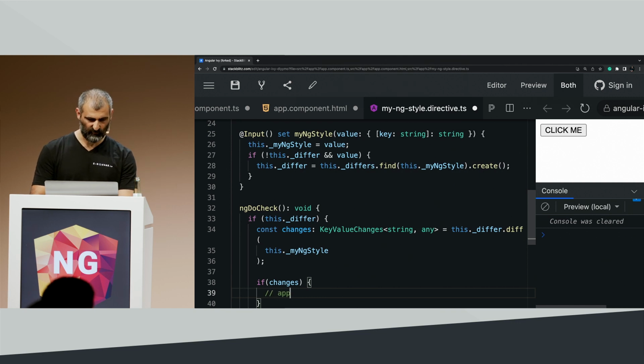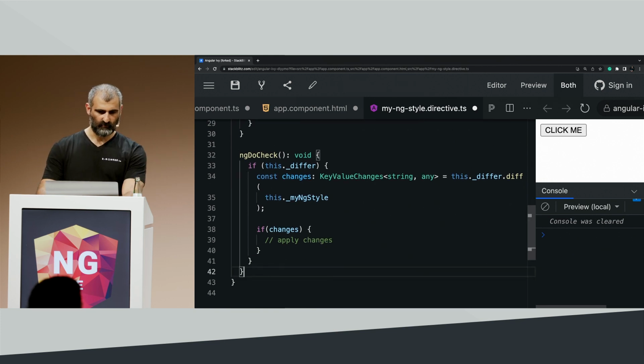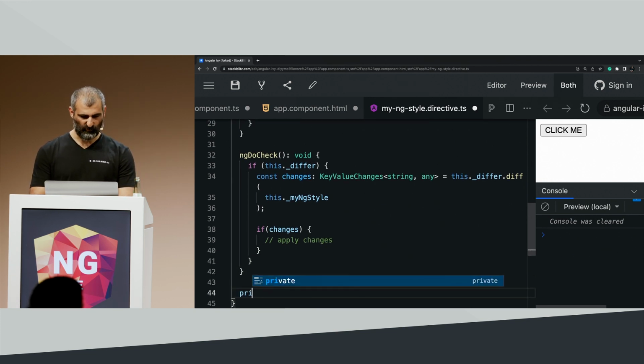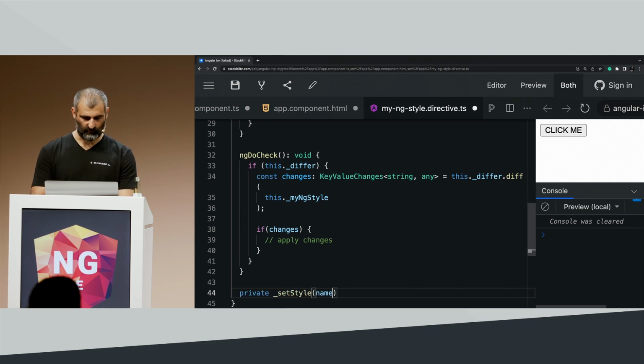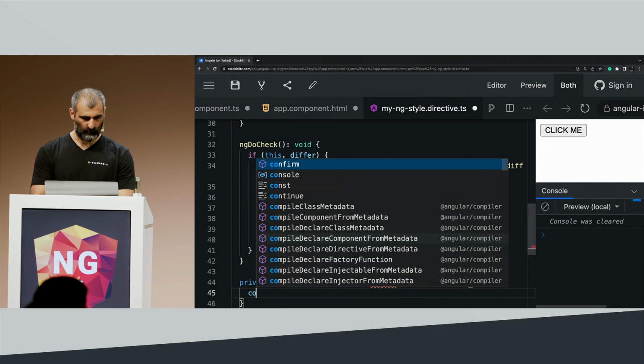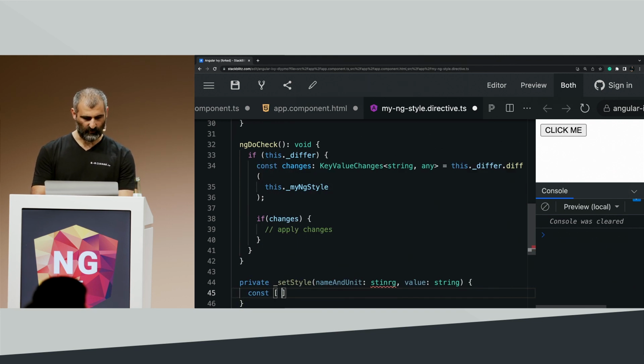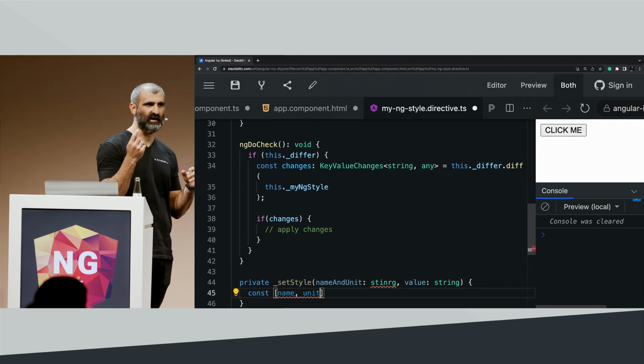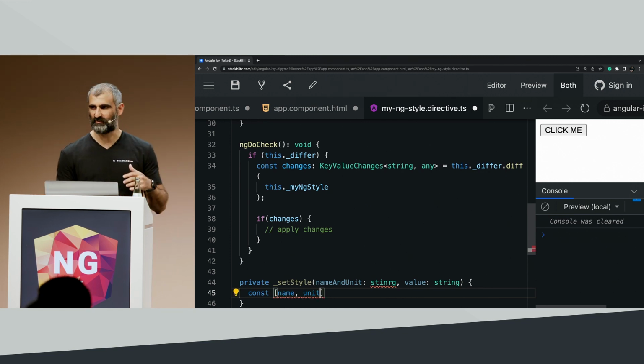So let's keep that as a placeholder for a second. Apply changes, changes. And here, let's create another helper function, private setStyle, that can get the name and the unit as one string, and also the value as a string. And first of all, I want to destruct the name and the unit. We're actually supporting all type of conventions by Angular.